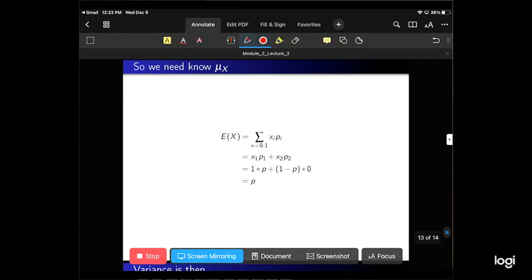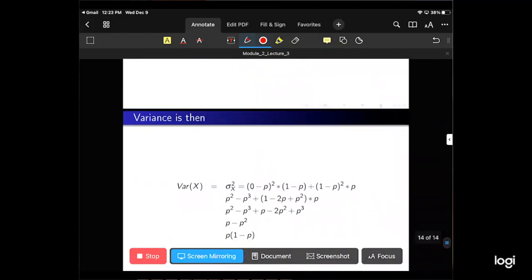Let's figure it out. The expected value of x is equal to, we're going to sum over x equal to 0 and 1 of xi pi. We're going to expand that sum, so then we get x1 p1 plus x2 p2. Let's plug in the values. x1 is just equal to 1, x2 is equal to 0, so that's what we get here and here. And then we'll plug in the probabilities. p1 is equal to p, p2 is 1 minus p, and that simplifies to just p. So the expected value of x, or mu of x, when x is a Bernoulli random variable, is just p.